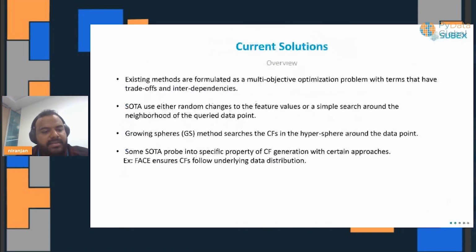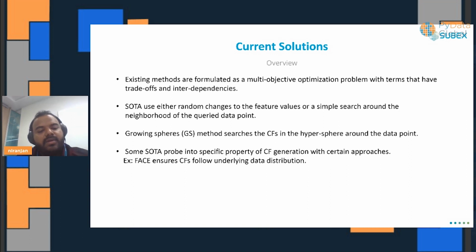Now, we are looking at the existing solutions. Most of the approaches that we look at use a multi-objective optimization, and then there are trade-offs, interdependencies, and so on. The state-of-the-art algorithms actually use random changes to the feature values and search around the neighborhood of the queried points. We can definitely understand why this is happening.